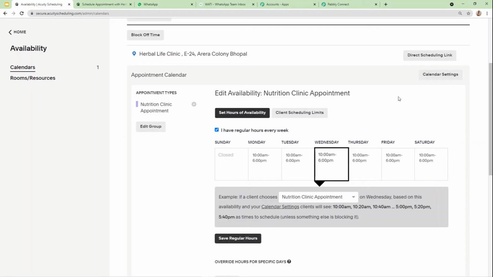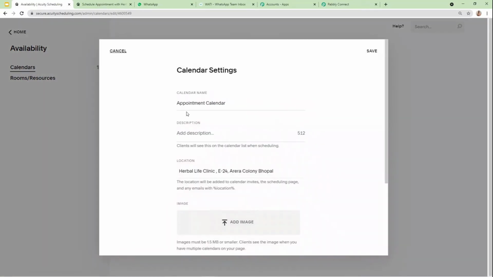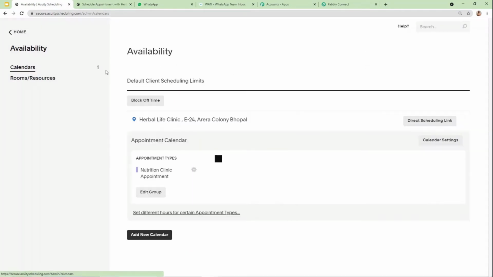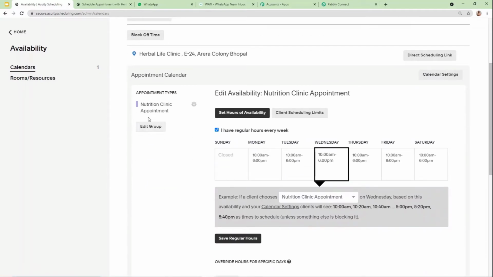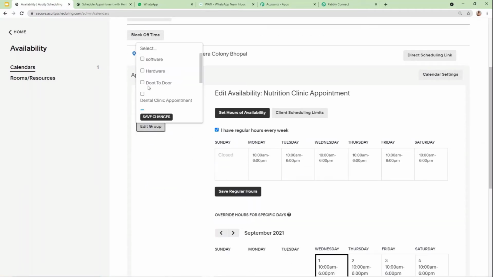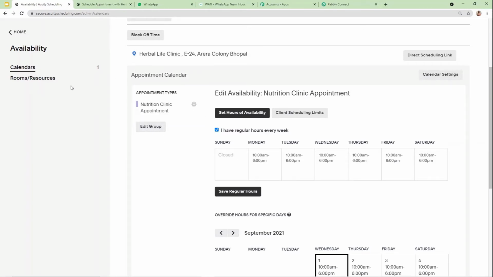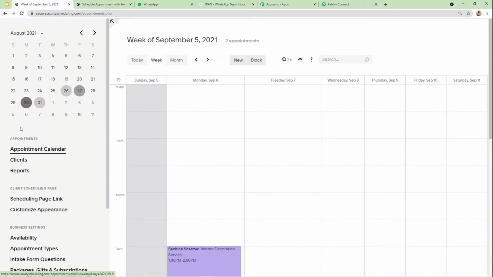Once the calendar is edited, you can also enter details such as the calendar name, description, and add an image according to your choice. Once the calendar is added, you can see edit groups. If any other appointments are available, you can choose them and then choose save changes. Then your calendar will be created.